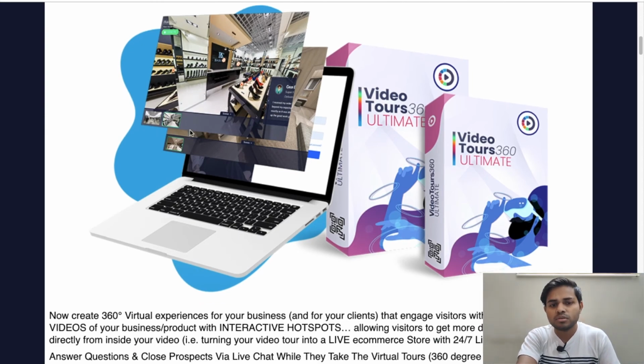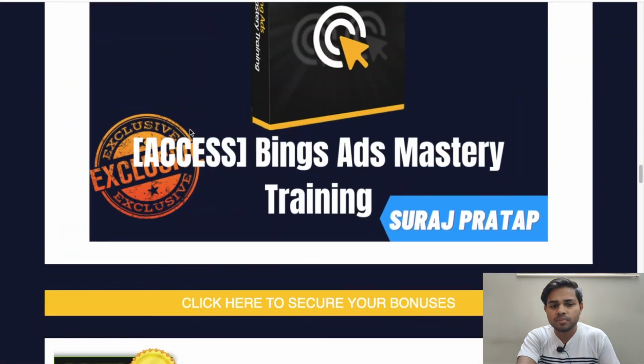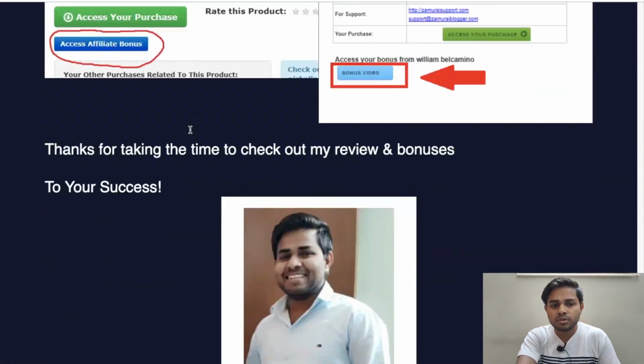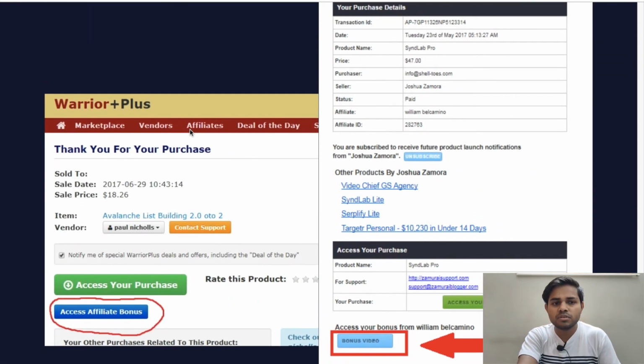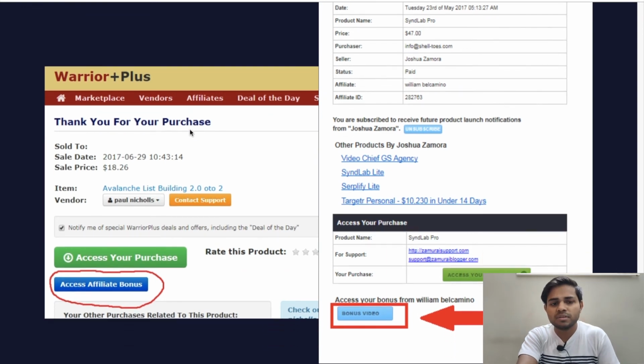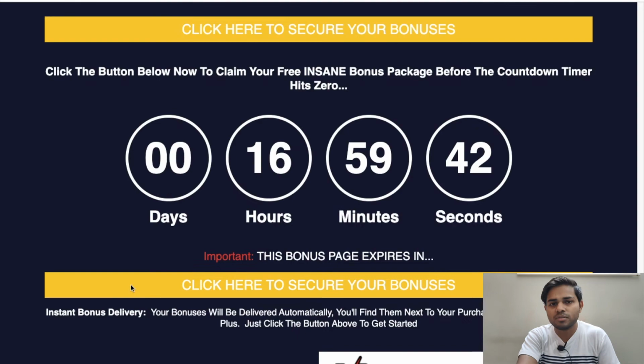When you go to your purchase history on Warrior Plus, you have to select the product's name, which is Video Tour 360 Ultimate. And here you can see the interface looks like that, guys. And here is a button which is access affiliate bonus. When you click this button you can automatically download all my premium bonuses for free of cost.